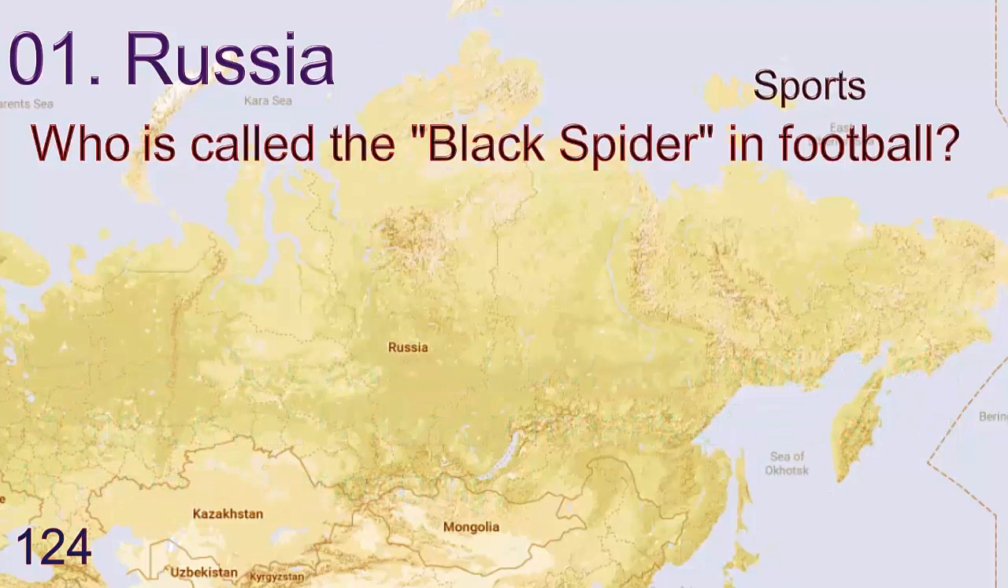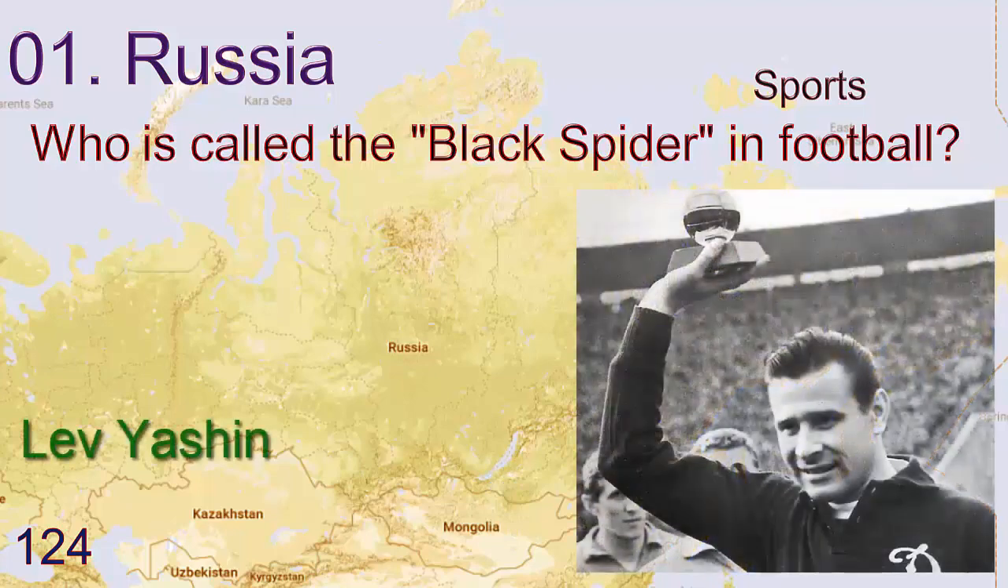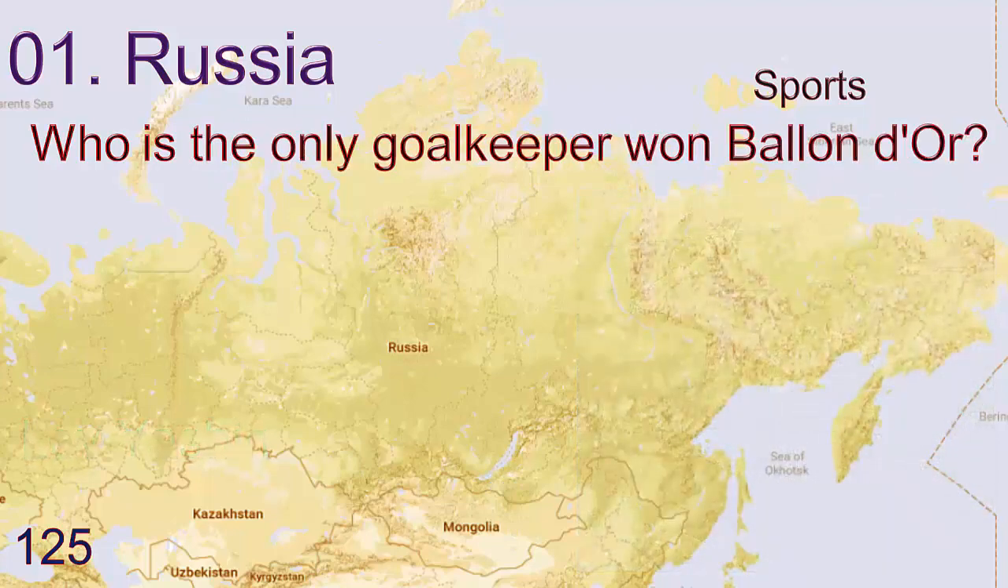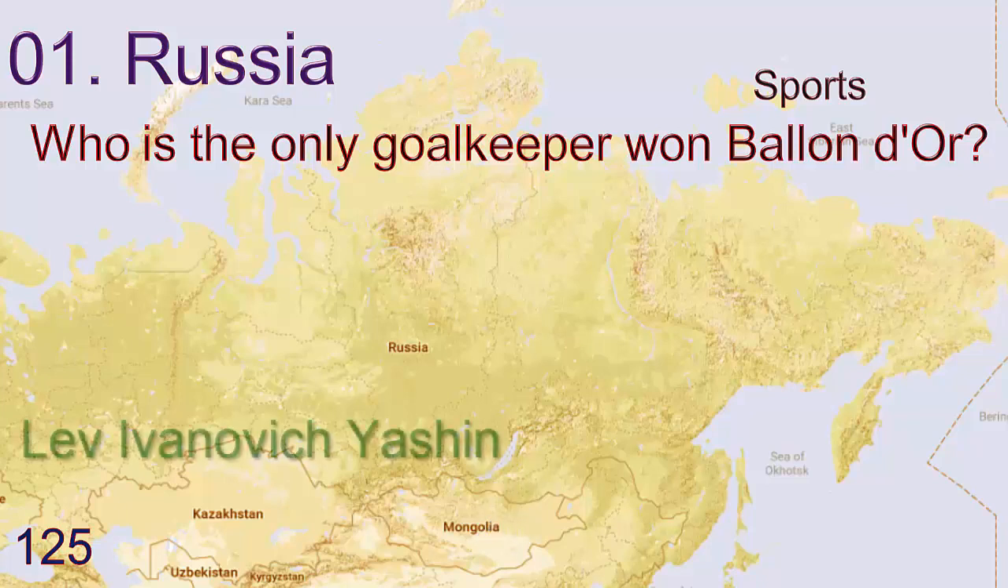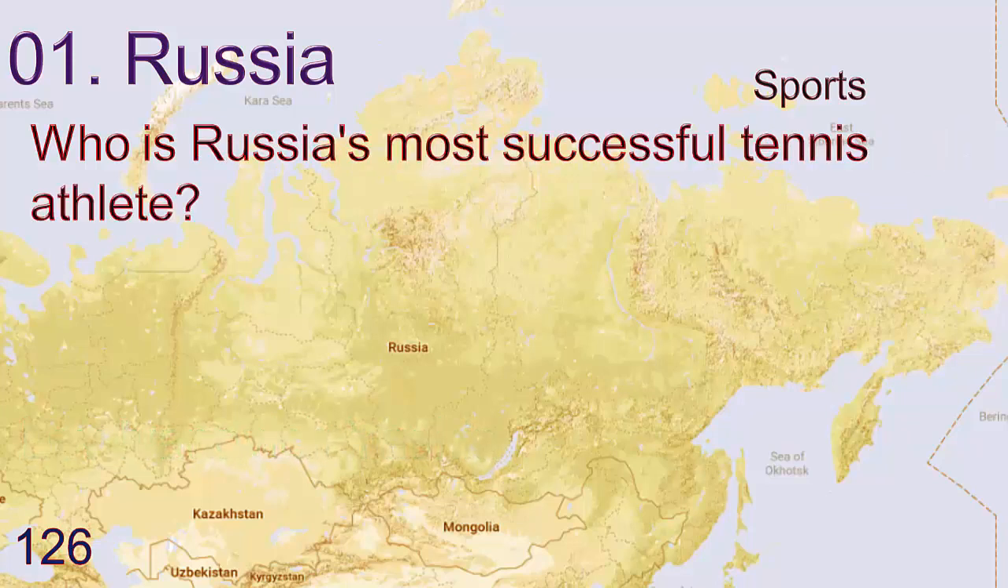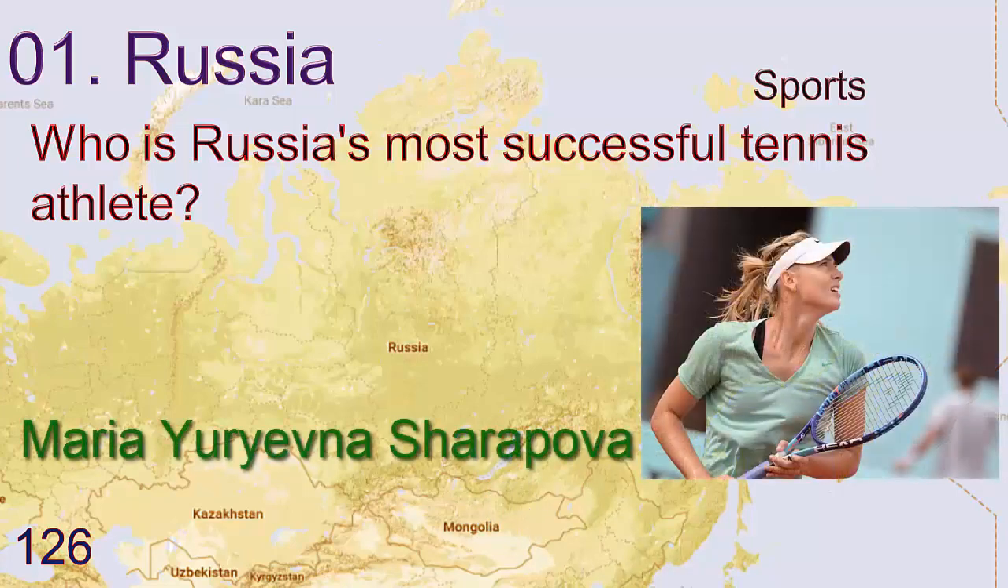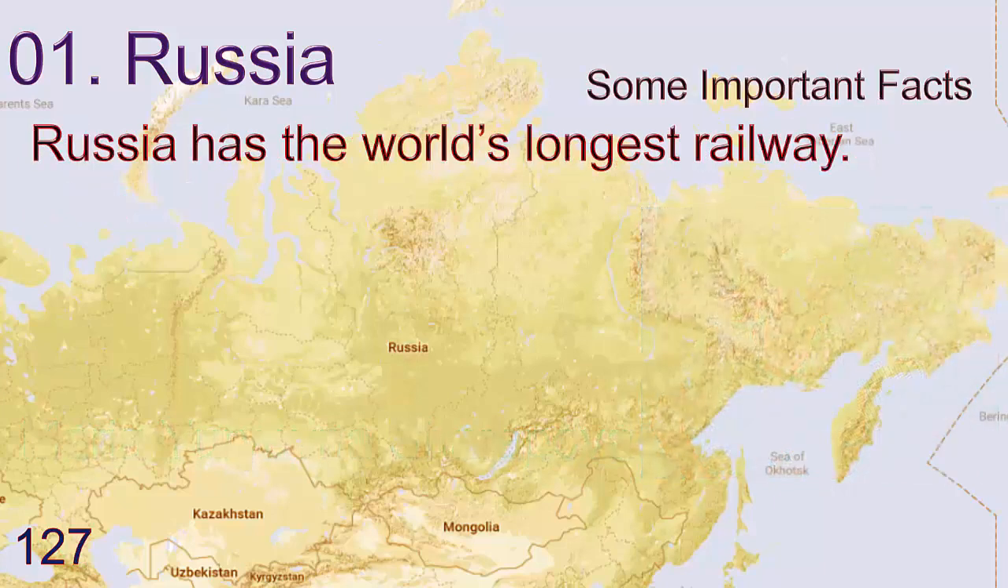Who is called the Black Spider in football? Answer is Lev Yashin. Who is the only goalkeeper who won Ballon d'Or? Lev Yashin. Who is Russia's most successful tennis athlete? Answer is Maria Sharapova. Now some important facts about Russia.